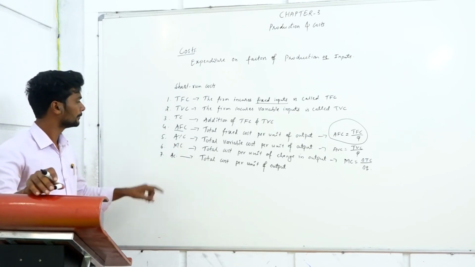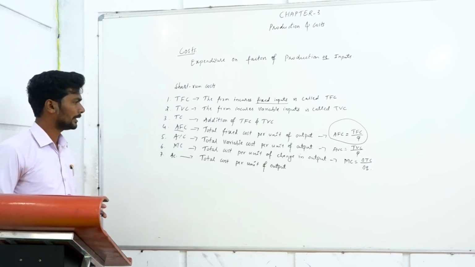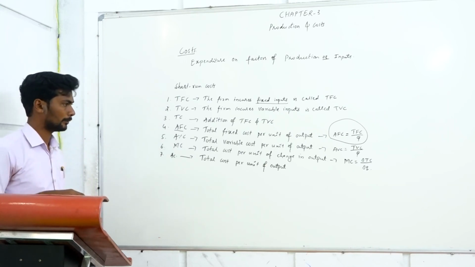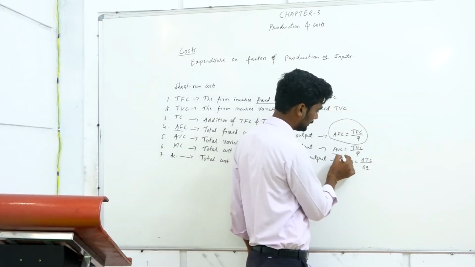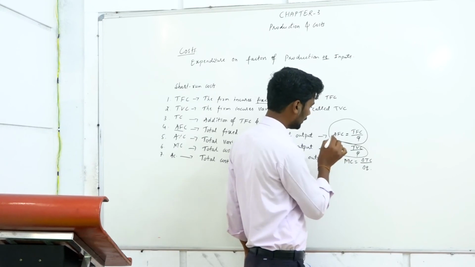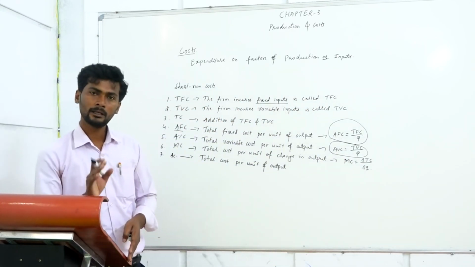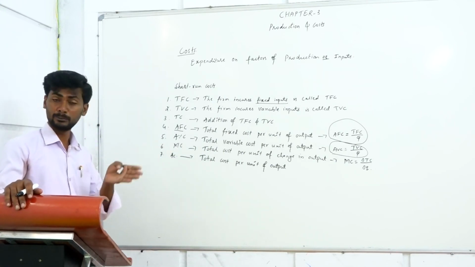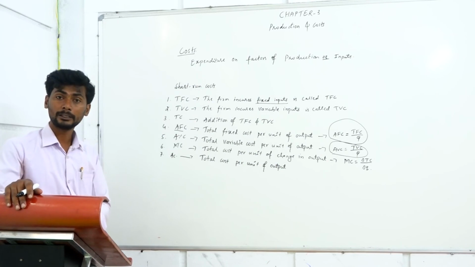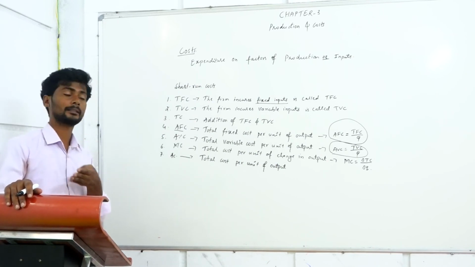Don't worry about it. The next one is AVC, total variable cost per unit of output. In order to find out AVC, this is the formula: AVC is equal to TVC divided by Q. Q means units of output: first unit, second unit, third unit, like that.